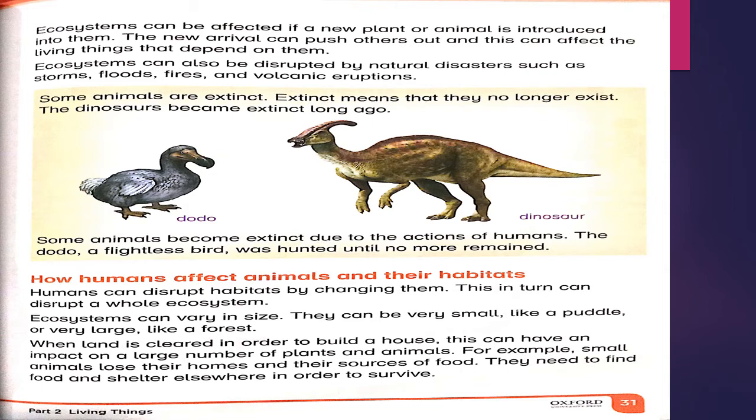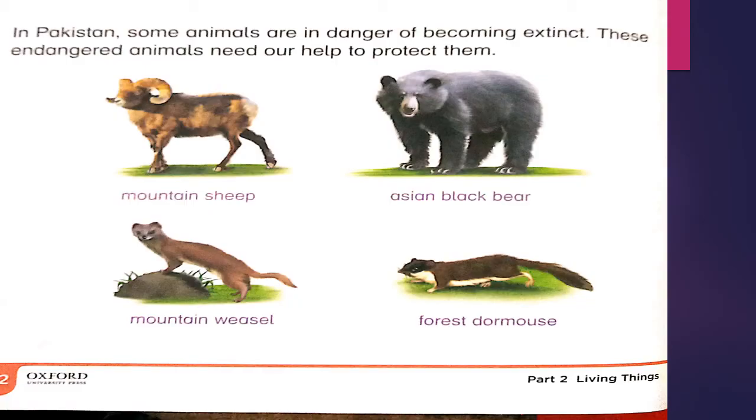For example, small animals lose their homes and their sources of food. They need to find food and shelter. Shelter means home elsewhere in order to survive. Page number 32. In Pakistan, some animals are in danger of becoming extinct. These